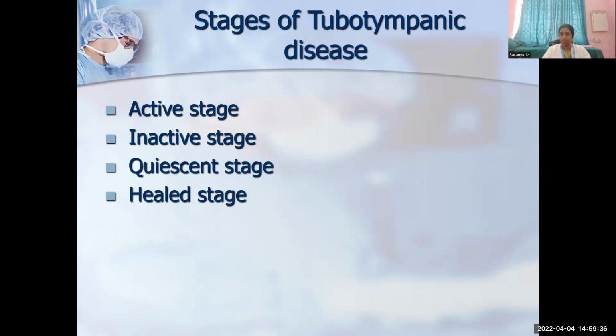Active stage means the disease process is active. The patient will be having a perforation along with an ear discharge, which is of duration of more than 3 to 4 months. And the patient should be actively discharging at the time of examination. Inactive stage means only the perforation of the pars tensa is present and discharge is not present. In order to say it is inactive or dry, the patient should have a dry ear, or discharge should not be active for more than 3 months.